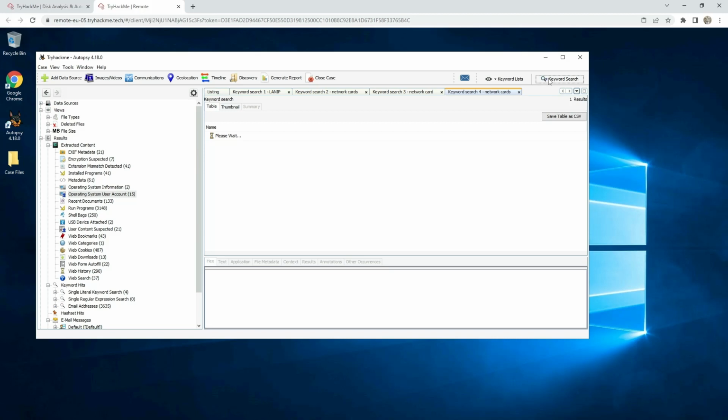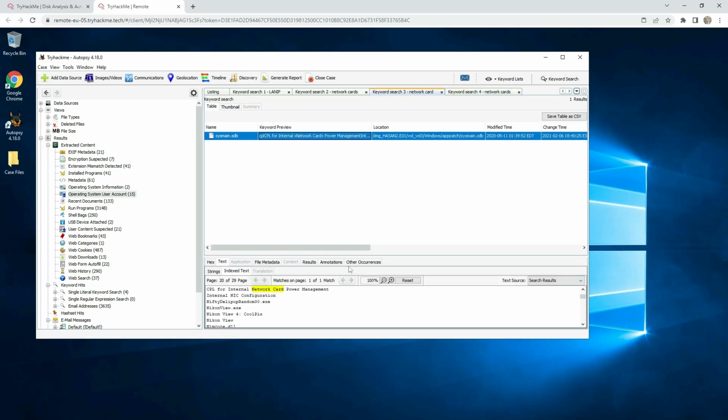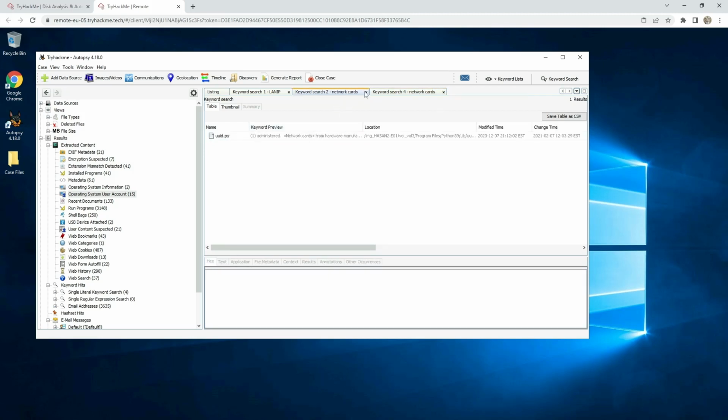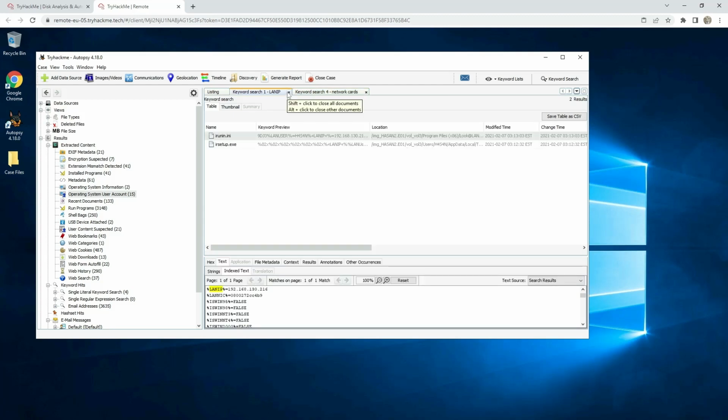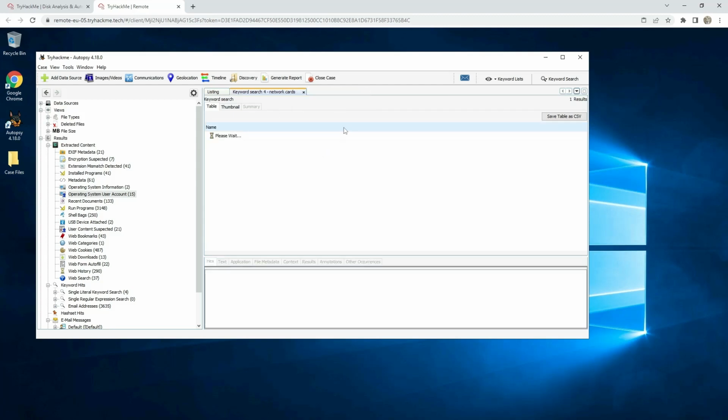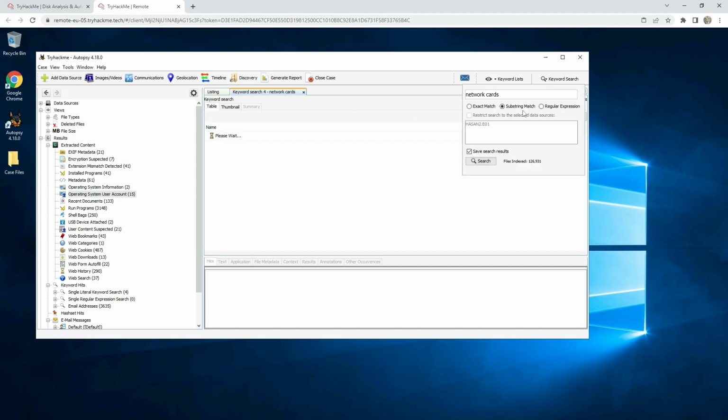Another way to find this, I will show you, is with regular expressions. It's taking so much time, I don't know why.